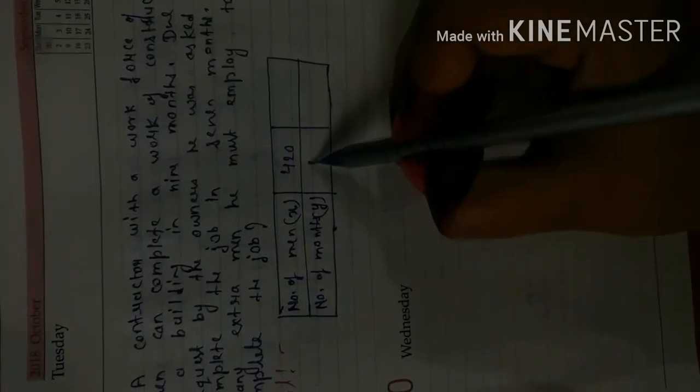In the first column we write number of men. In the next column we write number of months. Here we write X and here we write Y. Here we can see a contractor with a workforce of 420 men. It means number of men is 420 and the work will be completed in 9 months.